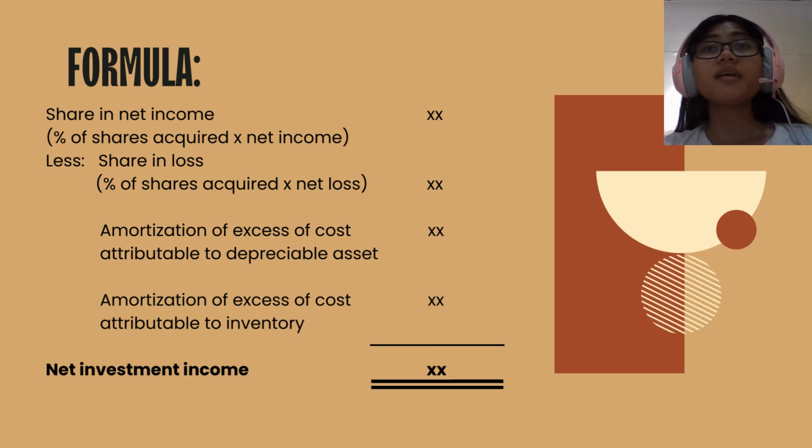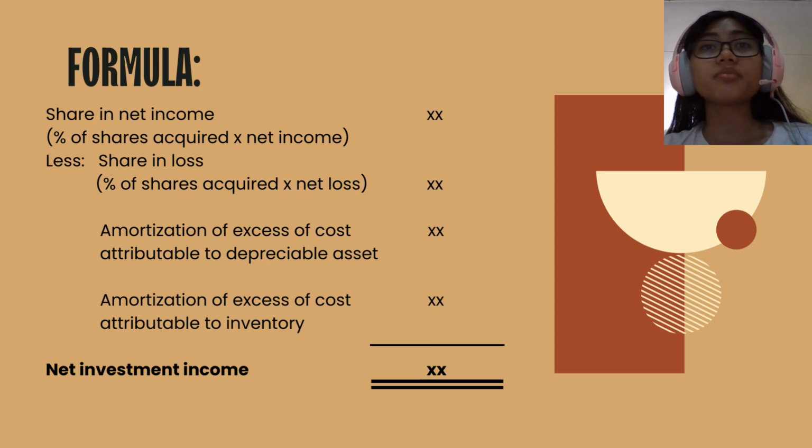Share in net income less share in loss and amortization of excess of cost attributable to depreciable assets and inventory. Share in loss decreases net investment income and the total is recognized as loss in investment if share in loss exceeds share in net income. In order to get share in net income, you need to multiply the percentage of shares acquired to the net income given in the problem. The same is used in order to get share in loss except you multiply the percentage to net loss instead.